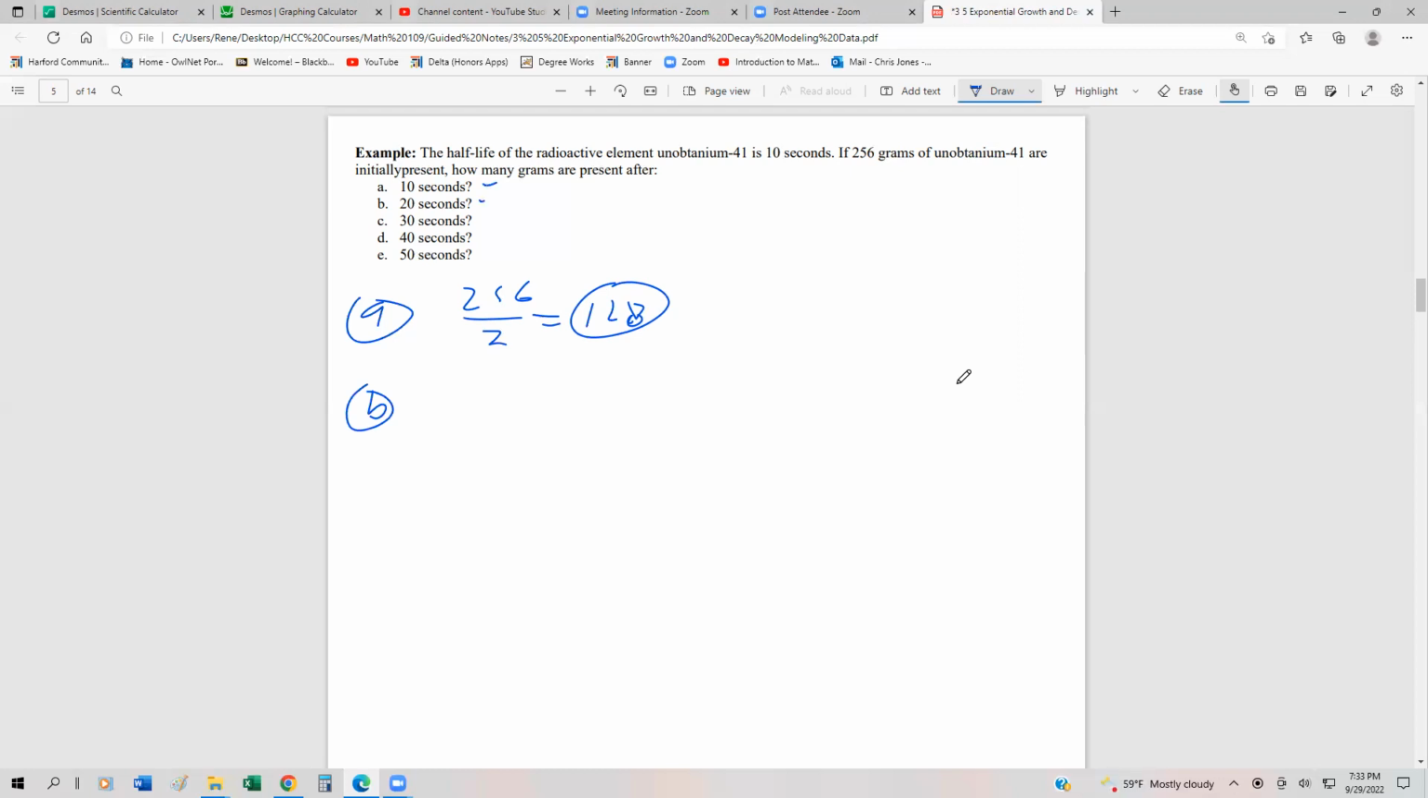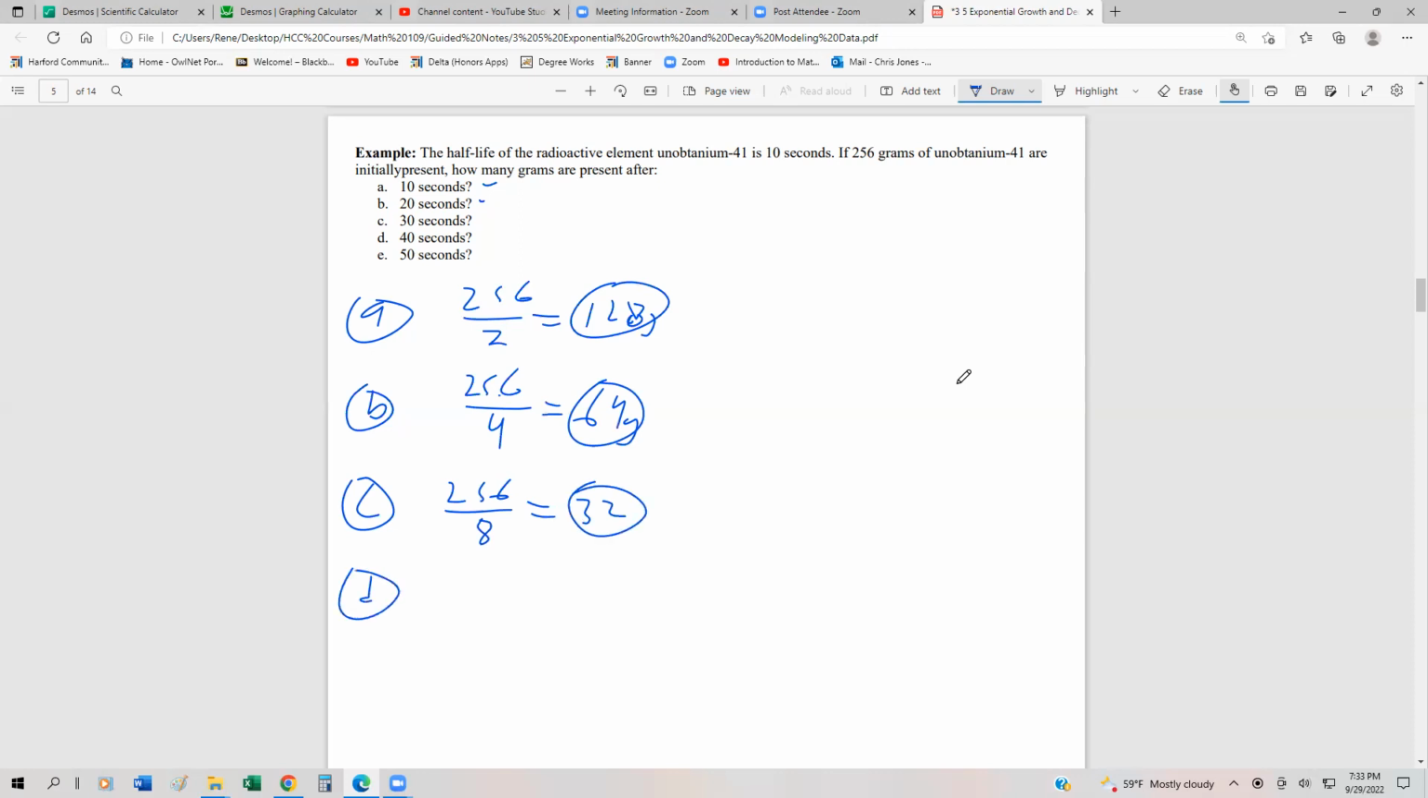So what we would do is take the 256 and divide that by 4, because we've gone through two half-lives. So 2 times 2, or 2 squared. And that's going to be 64. And by the way, this is all in grams. For letter C, since we have a third half-life, that would be 256 divided by 8, which is going to be 32. And you can see how this works.